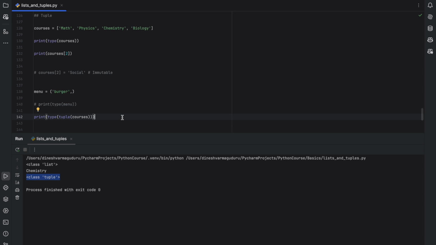If you are using a tuple inside your code, anyone reading your code can easily understand that you don't want to change any of these elements inside this tuple, and that's why you will be using this tuple. And the second benefit of using tuples instead of list is that because they are immutable and their contents don't change, Python can implement some optimizations that make code using tuple slightly faster than the code using list. So this is all about list and tuple data types in Python. And these two are very important data structures when you are attending any DSA related interviews or solving any DSA related problems. So just remember these few things.